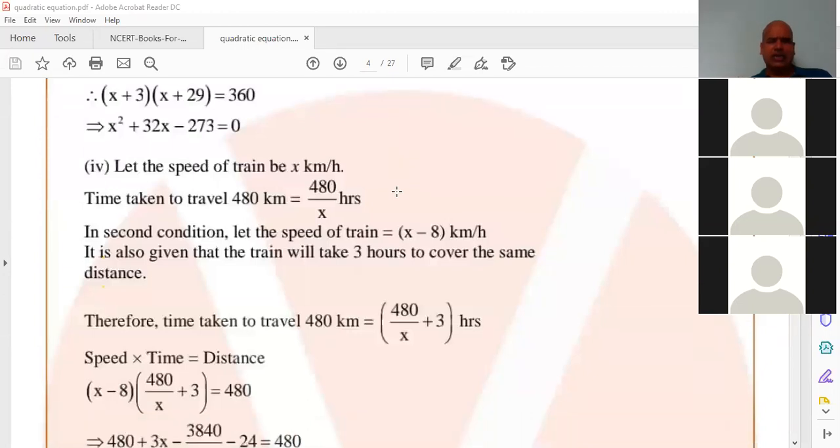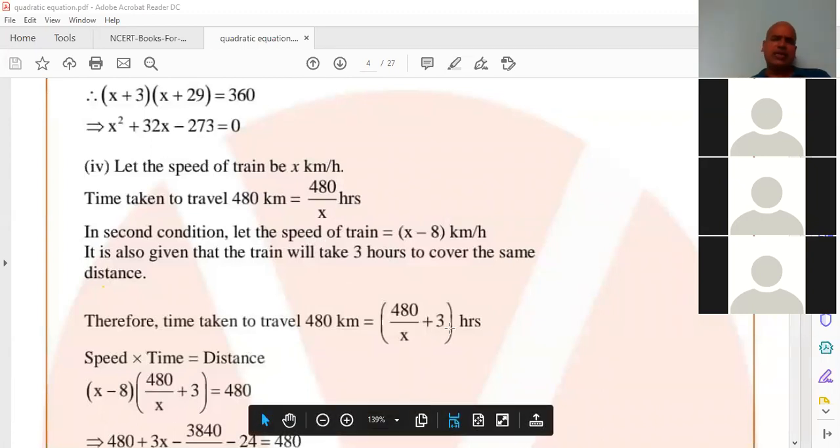Next, in the second condition, the second case I told, let the speed of the train be x minus 8 kilometers per hour. It is also given that the train will take 3 hours more to cover the same distance. That means he added plus 3. I told the difference is 3. He wrote it in this way.